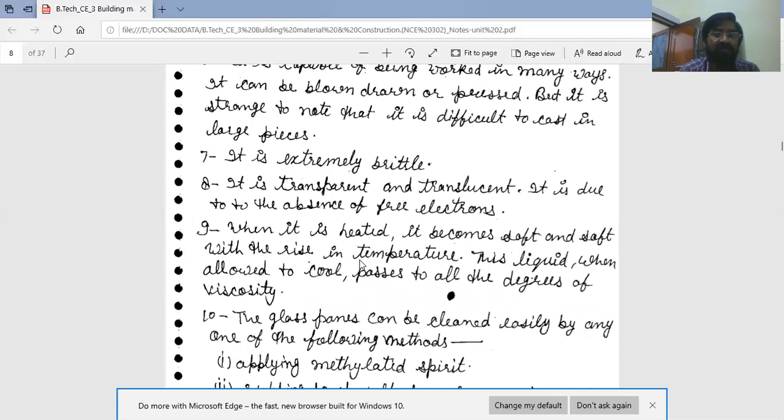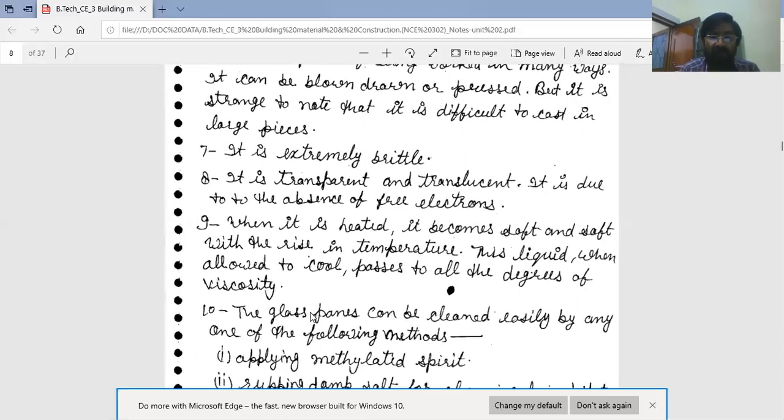Next, it is transparent and translucent, due to the absence of free electrons. And the next property: when it is heated, it becomes soft, and softer with the rise in temperature. This liquid, when allowed to cool, passes through all the degrees of viscosity to solidify.